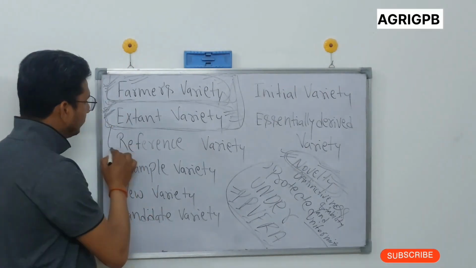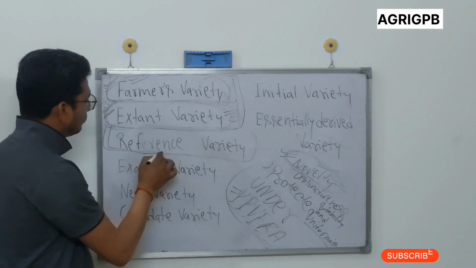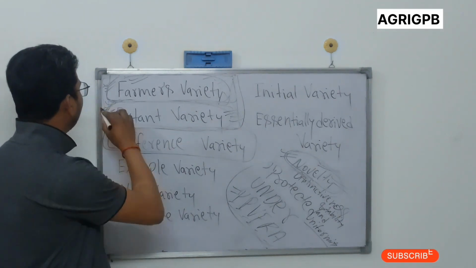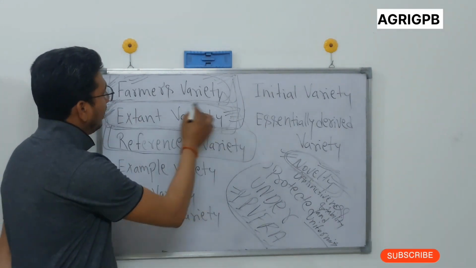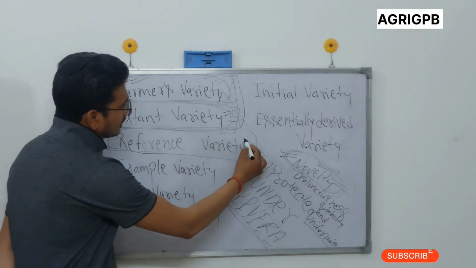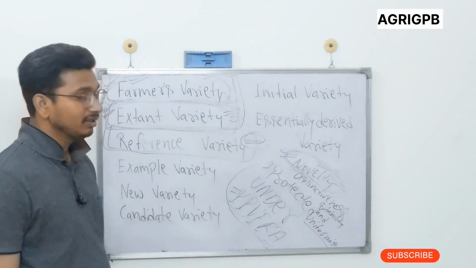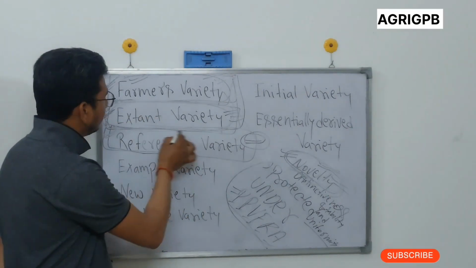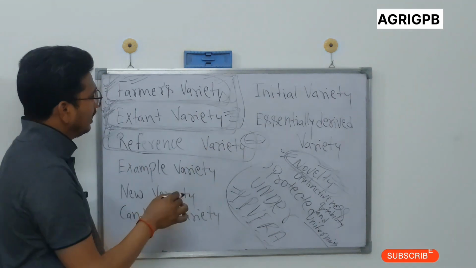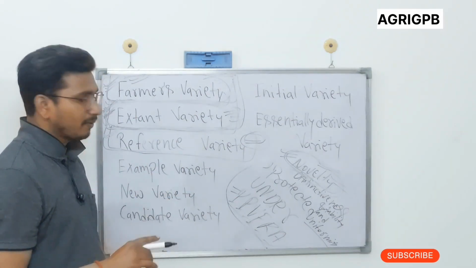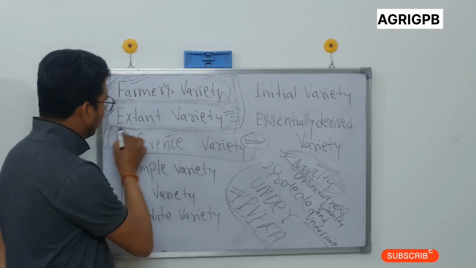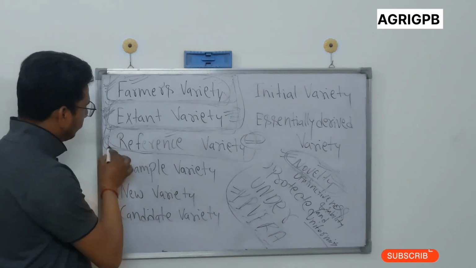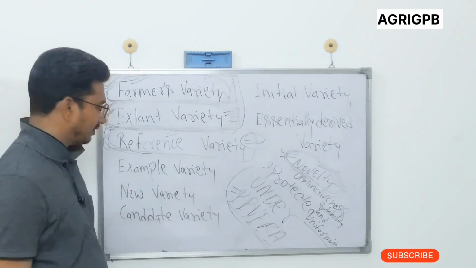Now we have to discuss reference varieties. What are reference varieties? All the extant varieties which are released and notified and are in the seed production chain are known as reference varieties. If extant varieties are in the seed production chain, then they will be reference varieties.